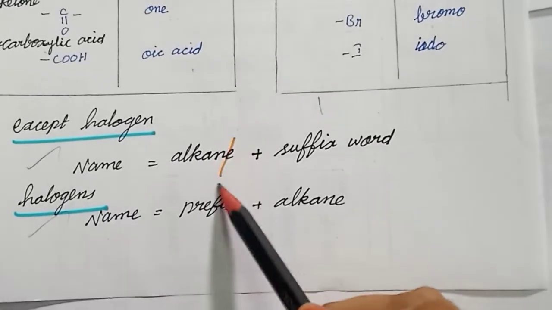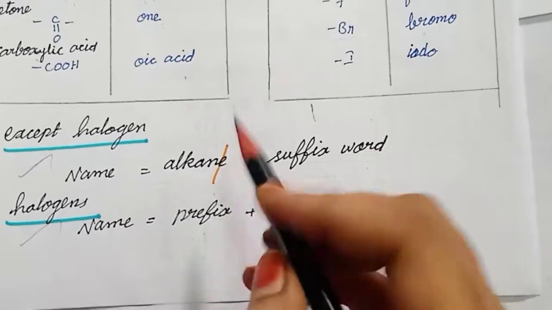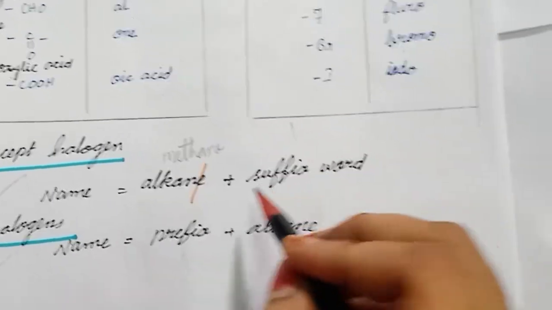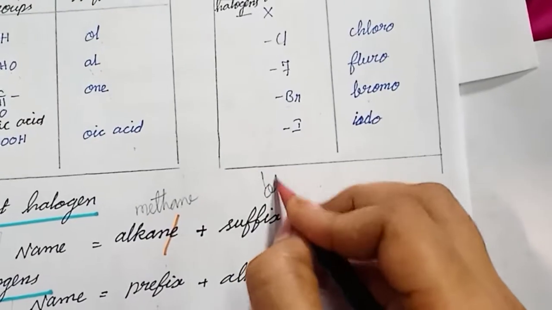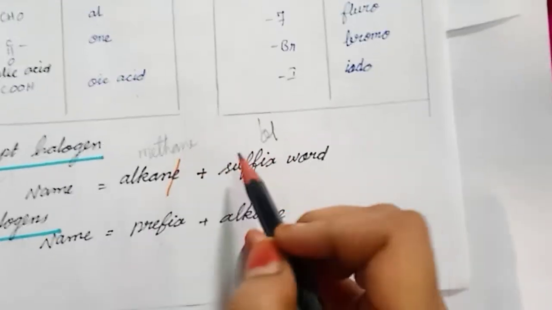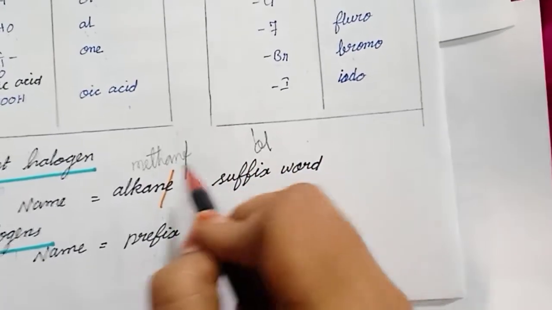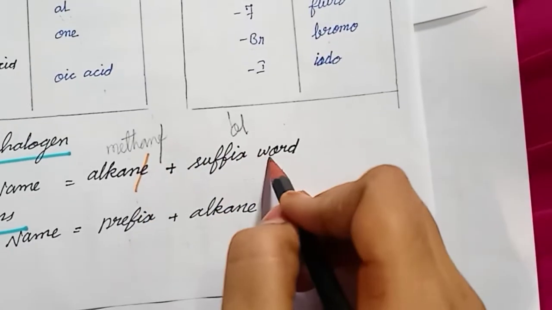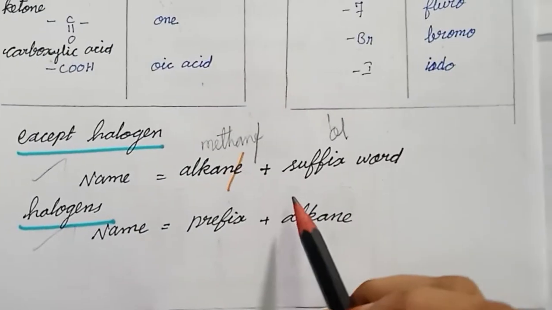Why do I cancel the E after writing the alkane word? For example, if methane is there and the functional group is alcohol, the suffix word is OL. How do we connect these two words? By deleting that E, we add methane plus OL, methanol. In this way we give the name for the organic compound.